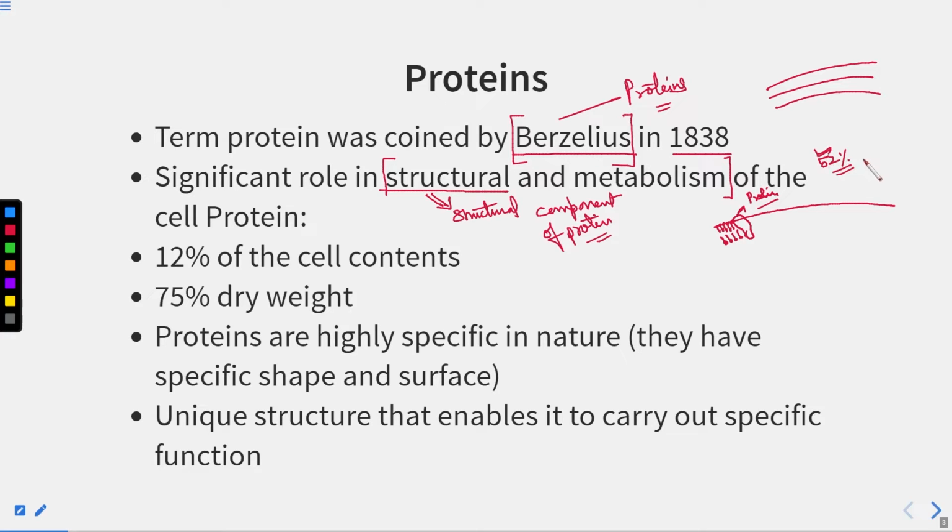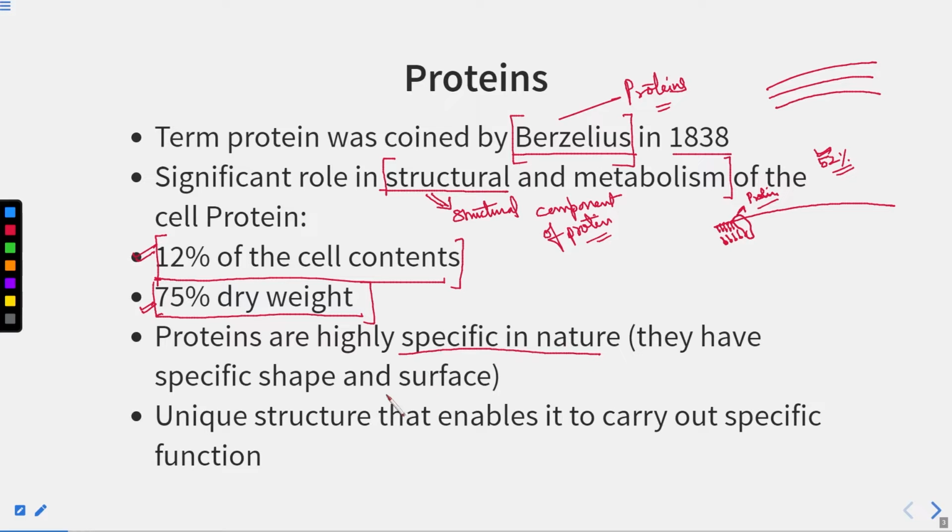The rest of it is lipid. Twelve percent of the total cell content of any cell is made up of protein, and if we dry any component of the cell, you will get 75% of its dry weight as protein.